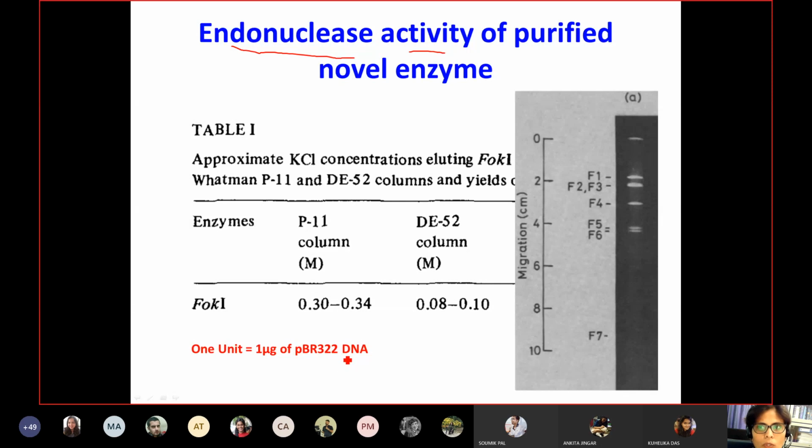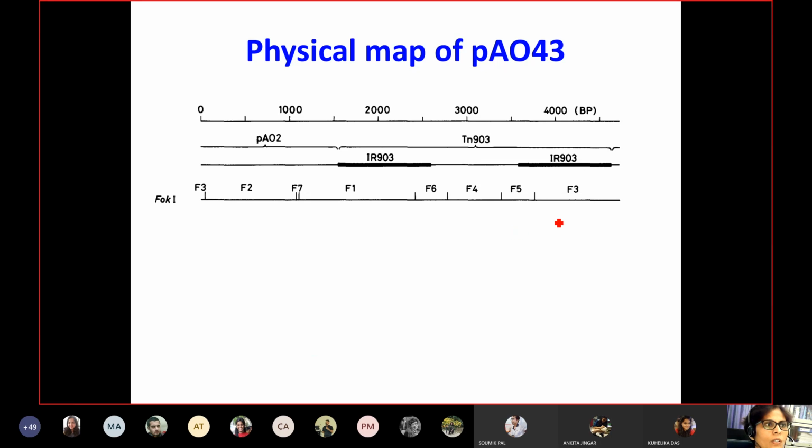Next they wanted to see what is the specific characterization of this cut band. So what exactly these bands mean for them. What you see here is a physical map of two different substrates. One is plasmid AO2 and another is a derivative of plasmid AO2 containing transposable elements, inverted repeated elements here, 1 and 2.